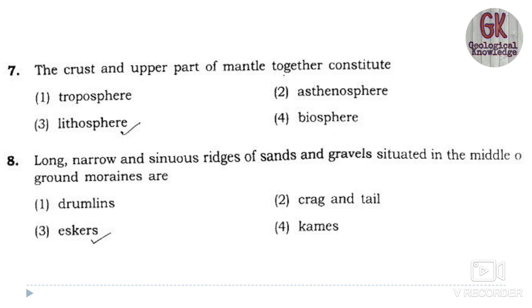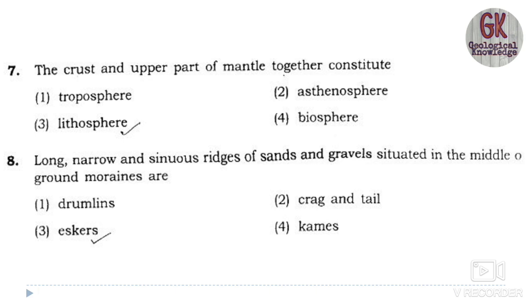In many areas they are also mined for sand and gravels. So from the description, the long, narrow and sinuous (sinuous means curved) ridges of sand and gravel situated in the middle of the ground moraines are known as eskers.